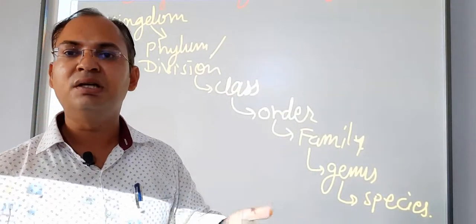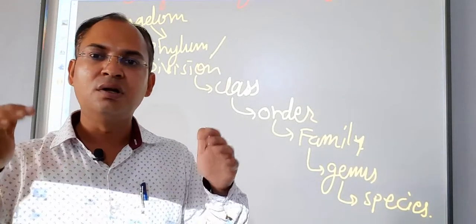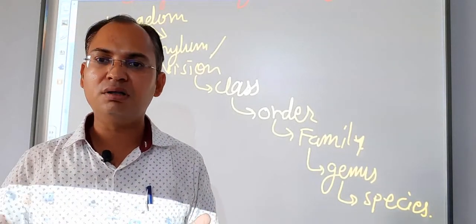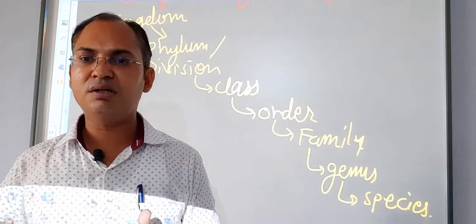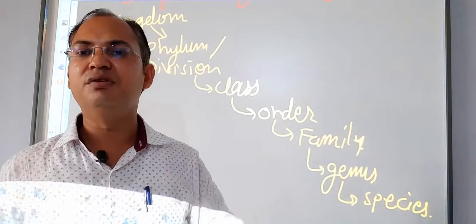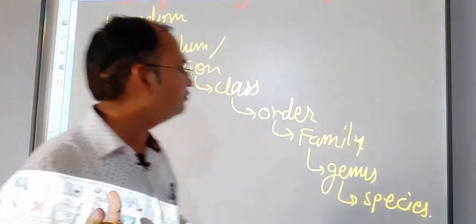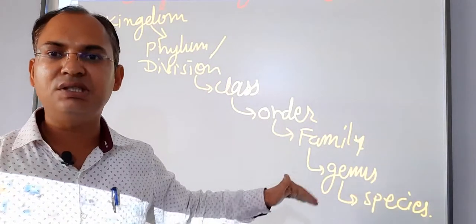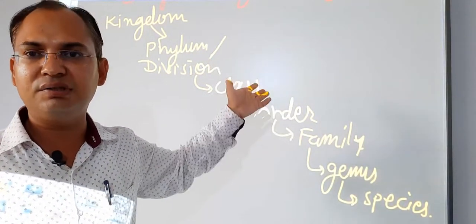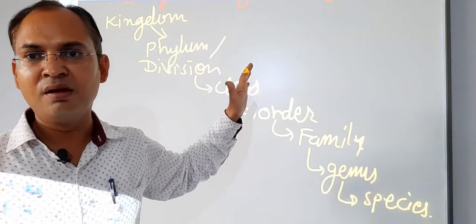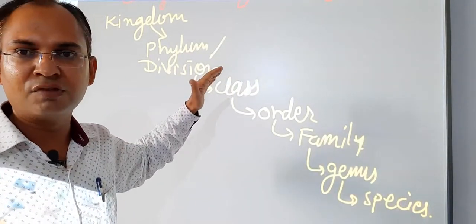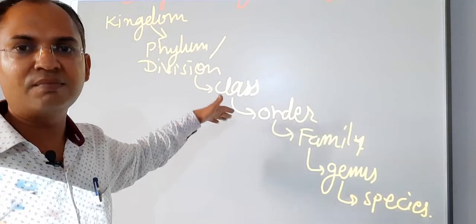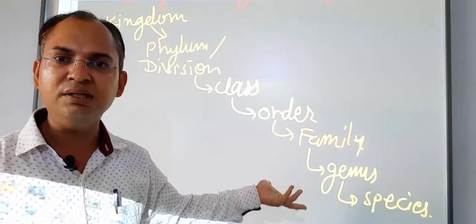In later chapters we will study the 5 kingdoms, that means 5 broad or large groups of living organisms. All the living organisms that are present on the earth or in water are classified into 5 huge groups. That is the topic of division. We will see it later, but you have to learn this: species, genus, family, order, class, division or phylum, and kingdom. All this is step by step division. First of all, kingdom, phylum or division, class, order, family, genus and species.